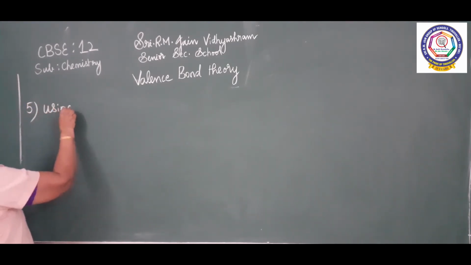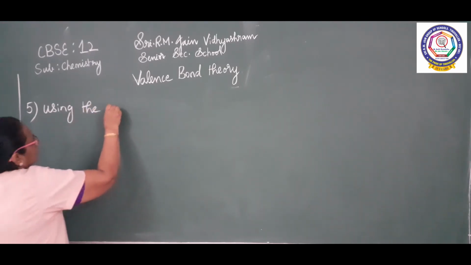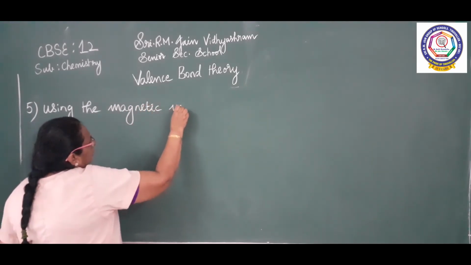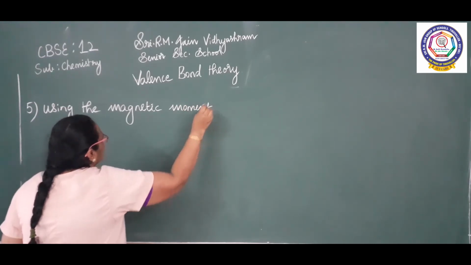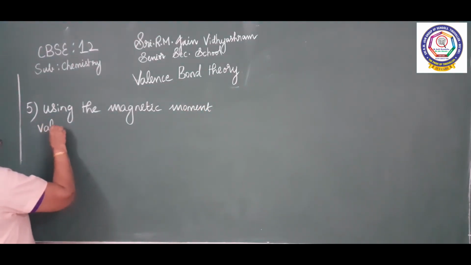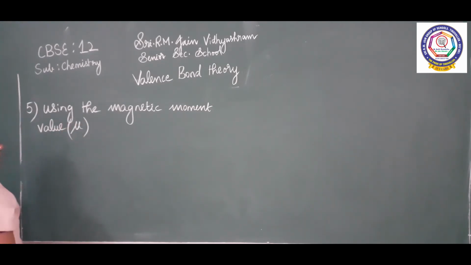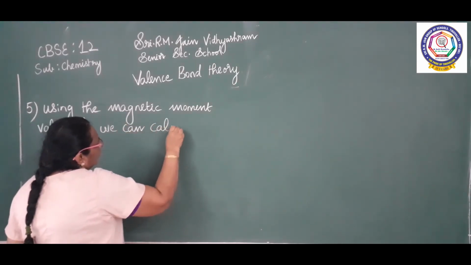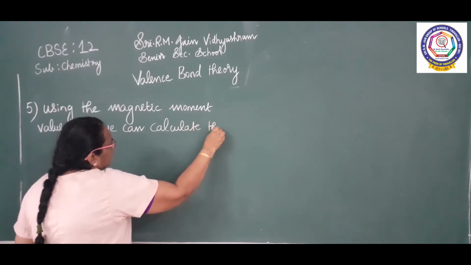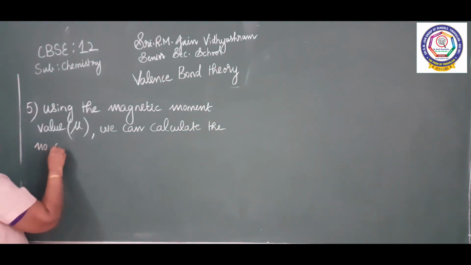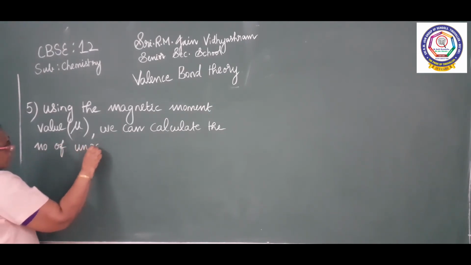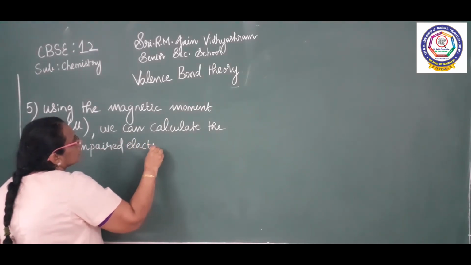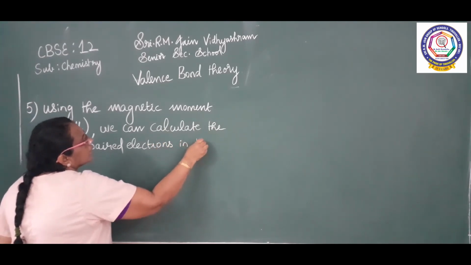Using the magnetic moment value, that is the mu value, we can calculate the number of unpaired electrons in the complex.